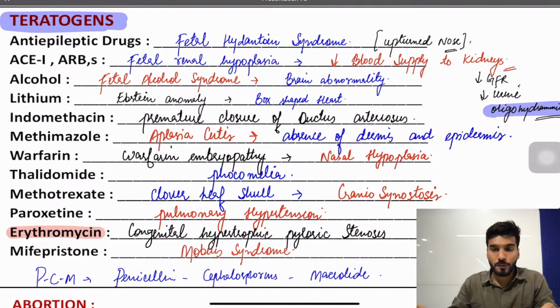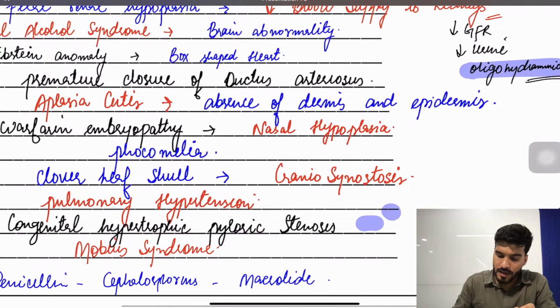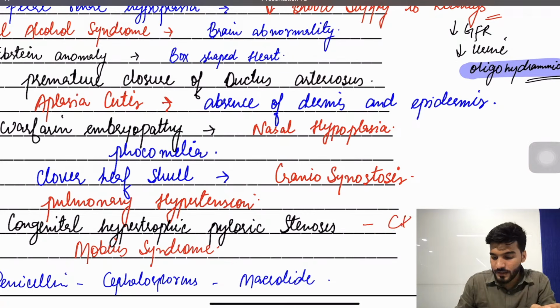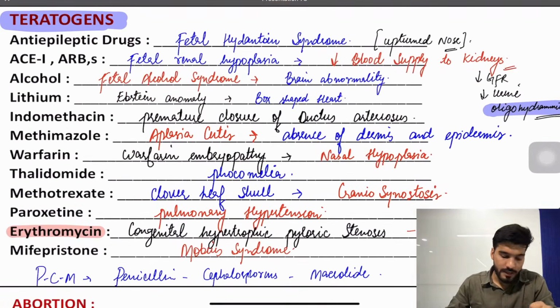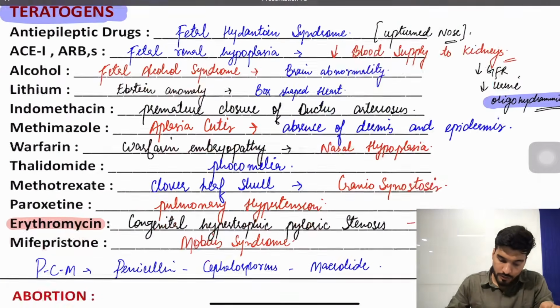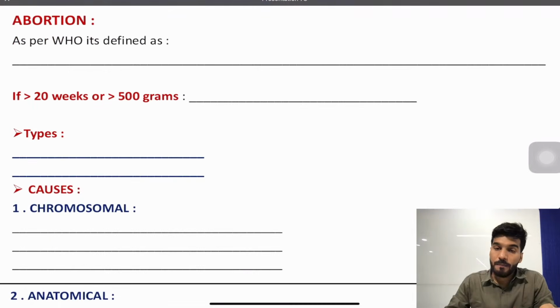Thalidomide will cause phocomelia. Methotrexate will cause clover leaf skull, craniosynostosis. Paroxetine will cause pulmonary hypertension. Erythromycin will cause congenital hypertrophic pyloric stenosis, CHPS. And mifepristone will cause Mobius syndrome. Is that clear? Now let's move to one more important chapter, that's going to be abortion.